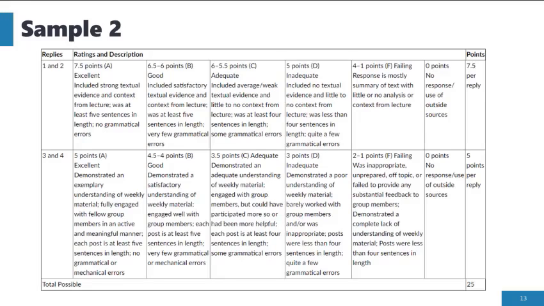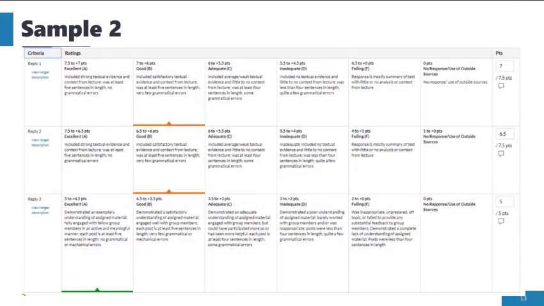Here is an example of a rubric used for a discussion assignment that requires 4 replies. As you can see, the first 2 discussion replies are evaluated on the same criteria, so they're lumped together in this rubric. The second 2 are as well. While the rubric looks like this in the assignment, when it's actually built within Canvas, each reply will have its own row and each criterion is given its own cell that you simply select to give the student a grade. Please note that the 4th row in this image is missing due to space constraints.